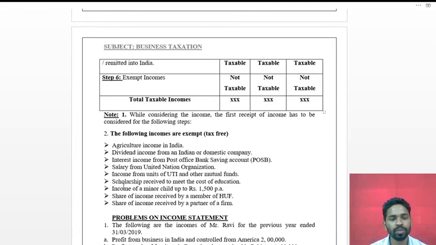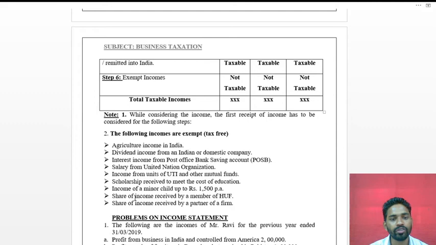Next, scholarship received to meet the cost of education. Whatever scholarship they get is also exempt. Next, income of a minor child up to rupees 1500 per annum. If there is a minor individual, 1500 is exempt out of the total income per annum.